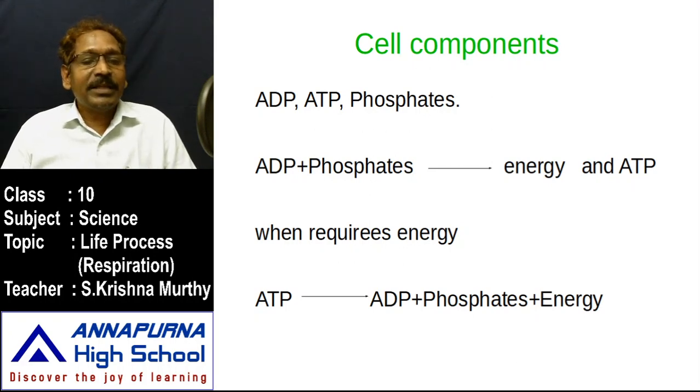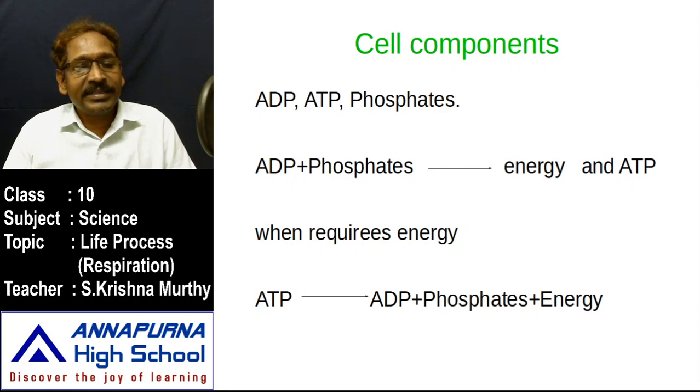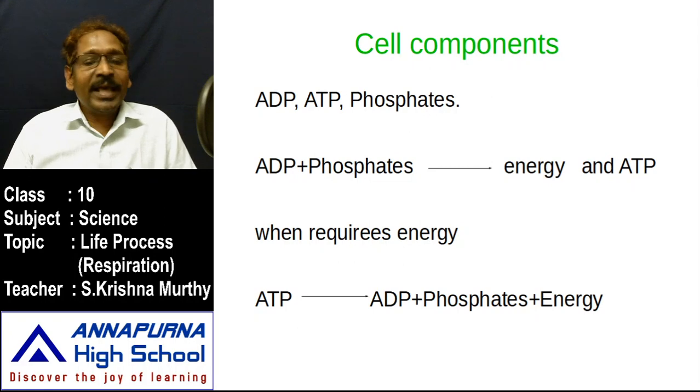Okay, ADP plus phosphates react along with oxygen and some enzymes, which releases energy, and along with the energy some waste material is also released in this process. What are the waste materials released in this process? Carbon dioxide is a waste material, and water vapor is also a waste material released into the cell, and the excess energy is turned into ATP.